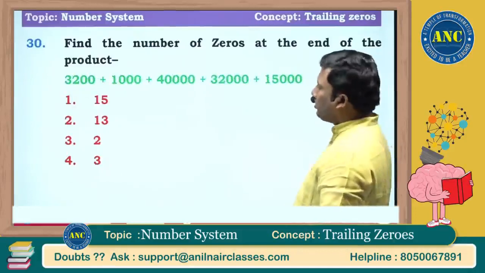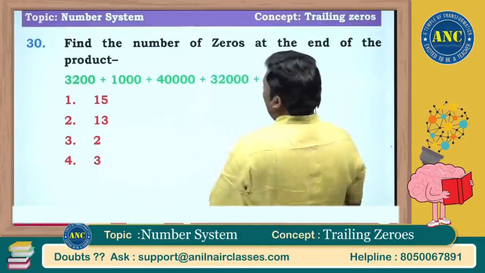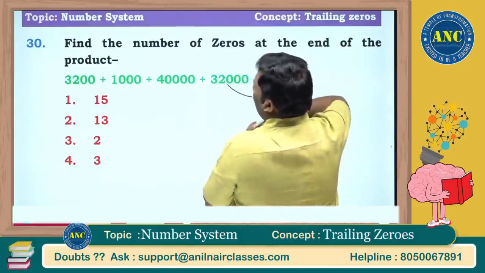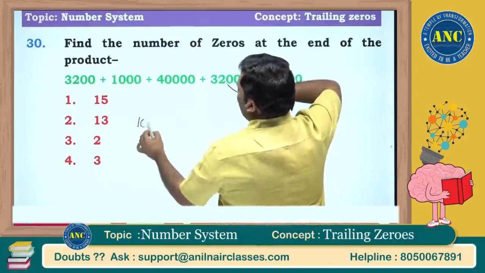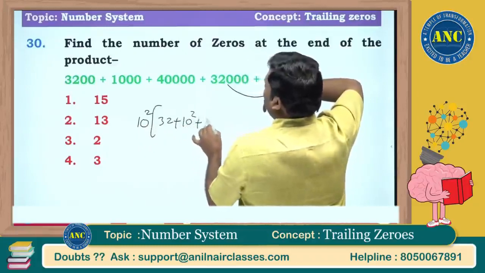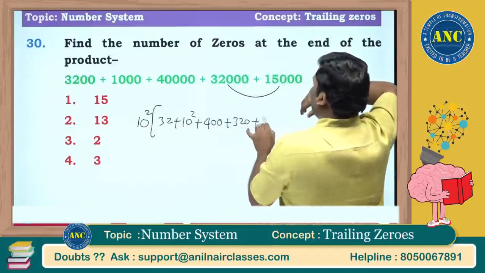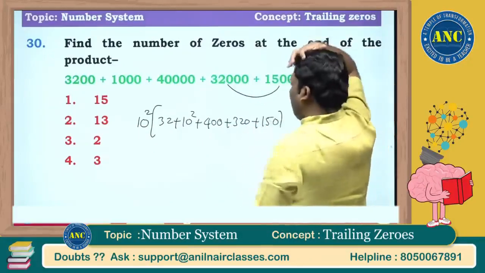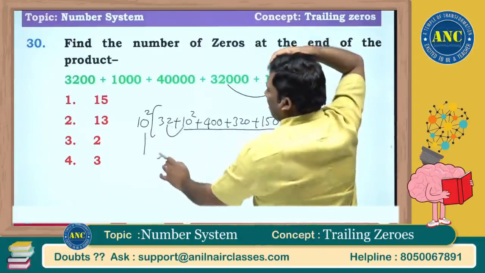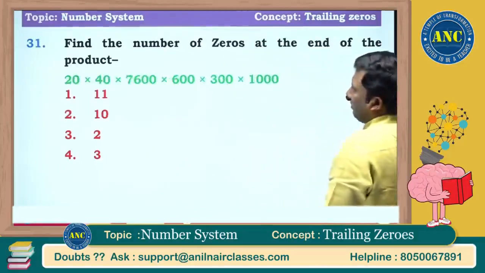Now 3200 plus 40,000. So how many zeros will be there? These 47,000. Or probably what you can do is, can you take 10 square common? This will be 32 plus 400. This will be 320. This will be 150. All are multiples of 10 with the unit digit 2. So the highest power of 2 will be more than the highest power of 5.